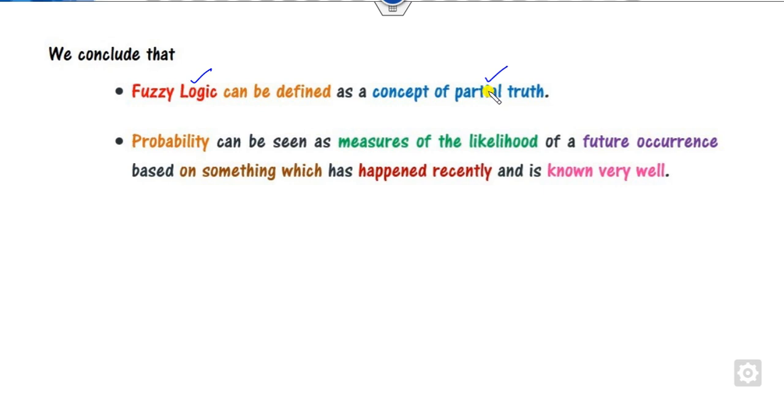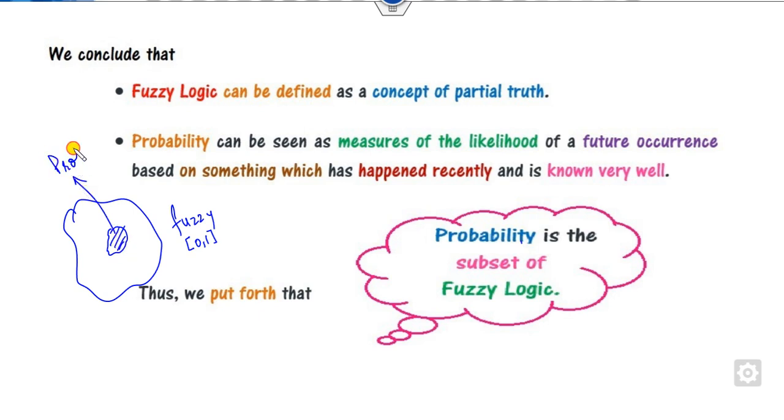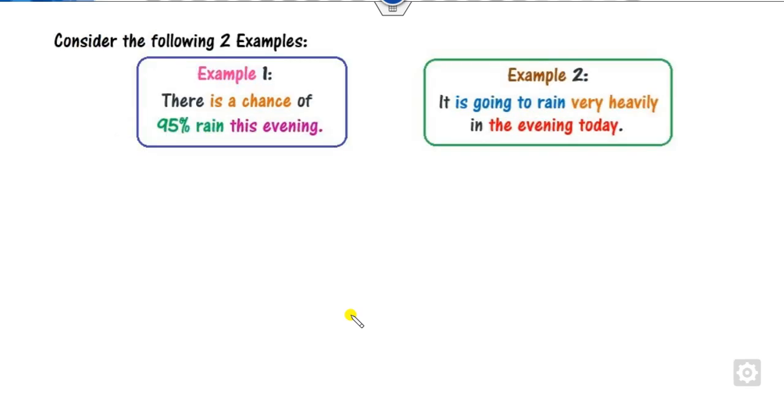So the conclusion so far is that fuzzy logic is the definition of partial truth. It means the value may lie between 0 and 1, while probability is the measurement of the likelihood of a future occurrence. So you can say that probability is nothing but a subset of fuzzy logic. If this is my fuzzy logic, which consists of the closed interval 0 to 1, then this is my probability theory. Probability is a subset of fuzzy logic.